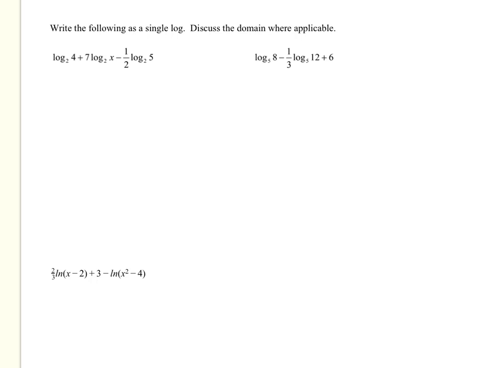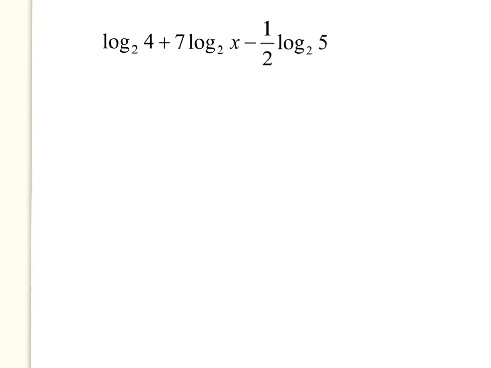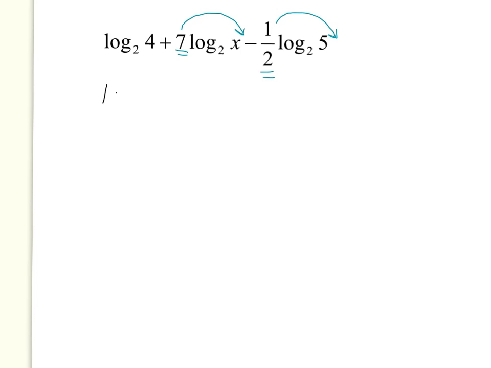So now that we've learned to break logs apart, let's try to put them together. Here we have 3 logs, and I'd like to write it as a single log. I'd like my answer to just be one log that says log of something. The first thing I always look for when I'm putting them together is whether there are numbers out front, which in this case there are 2. Any number out front of a log, remember, can be brought to the top. In the other problem, we took numbers that were exponents to the front. The opposite is also true: if they're in the front, you can take them to the top. So this would be log base 2 of 4.